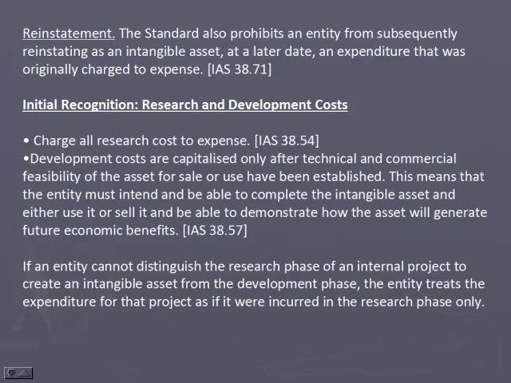Initial recognition: research and development cost. Charge all research costs to expense. Development costs are capitalized only after technical and commercial feasibility of the asset for sale or use have been established. This means that the entity must intend and be able to complete the intangible asset and either use it or sell it and be able to demonstrate how the asset will generate future economic benefits. If an entity cannot distinguish the research phase of an internal project to create an intangible asset from the development phase, the entity treats the expenditure for that project as if it were incurred in the research phase only.